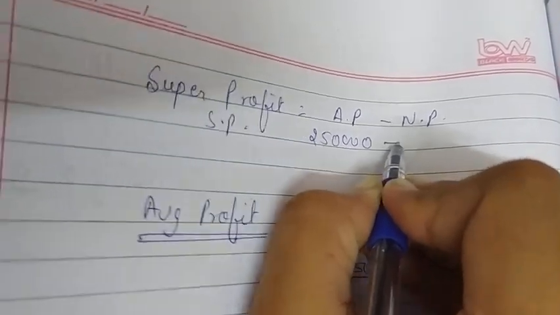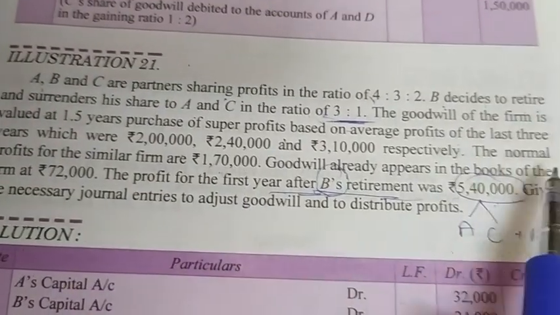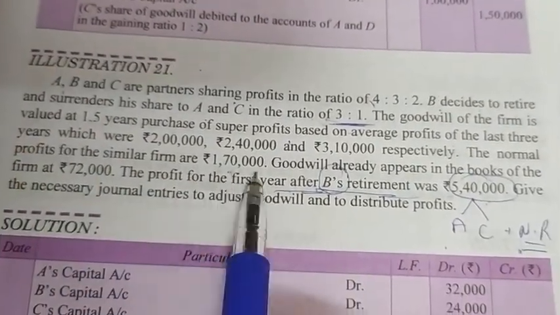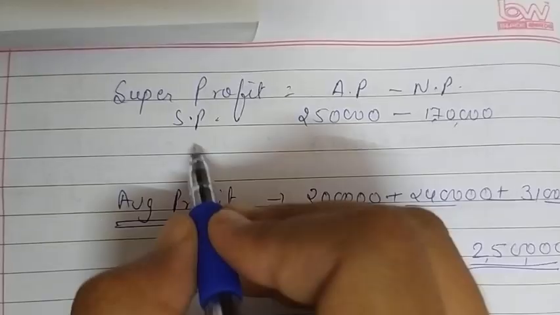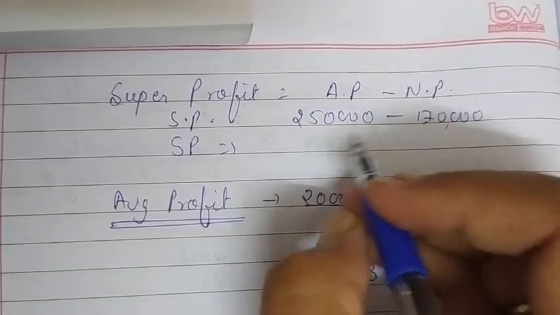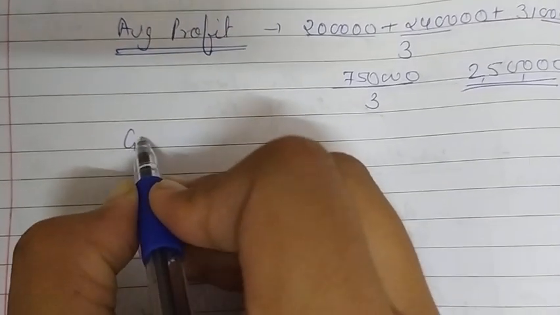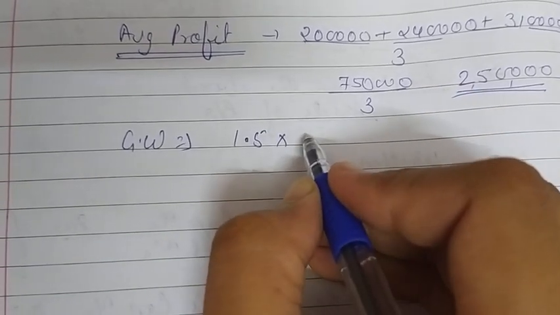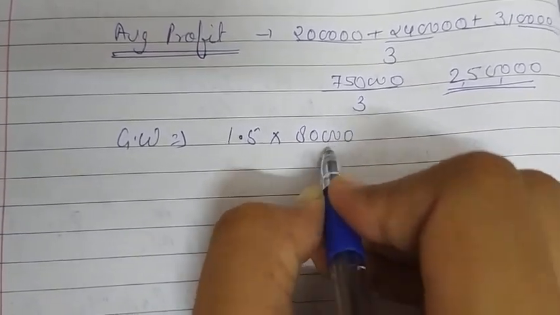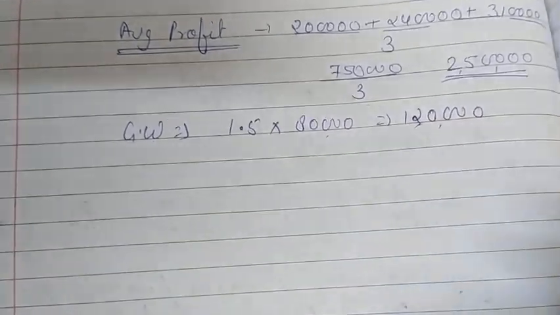Okay, so SP is equal to 2,50,000 minus normal profit. Normal profit is given in our question. Here it is. The normal profit for the similar firms is 1,70,000. So I am reducing here 1,70,000. Okay, so our super profit is 80,000, and the goodwill will become 1.5 years of purchase multiplied by super profit. That will become 1,20,000.